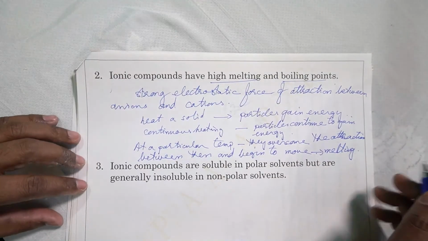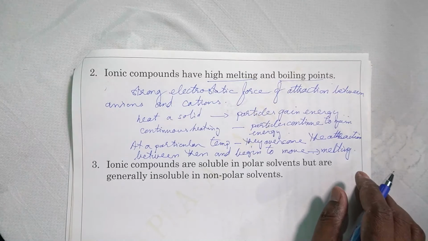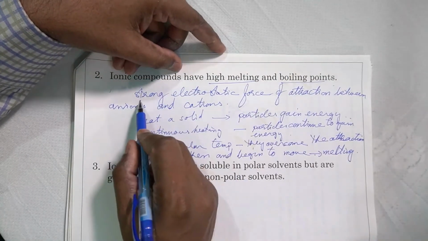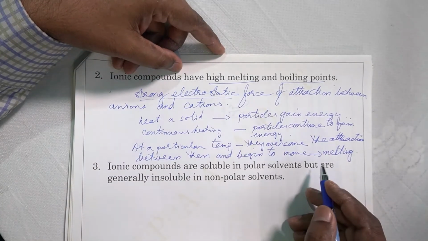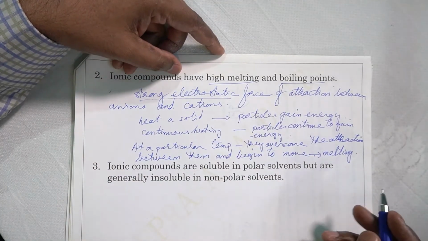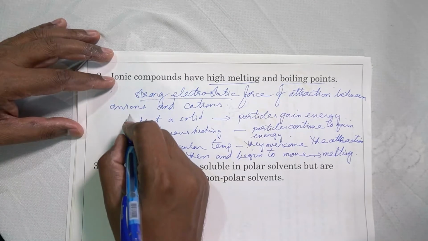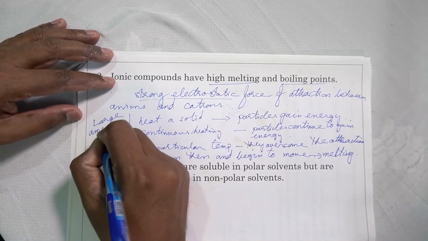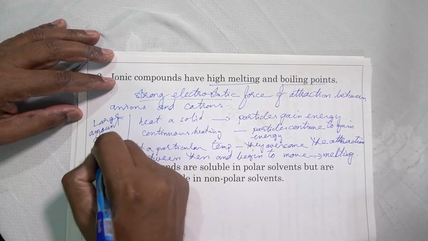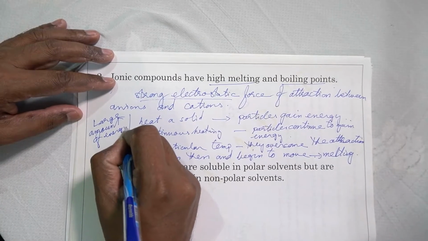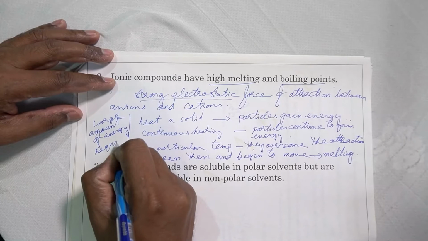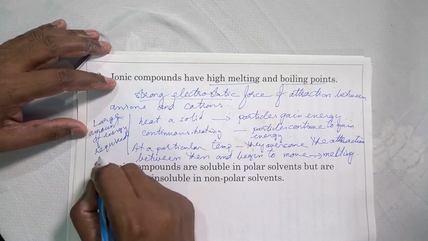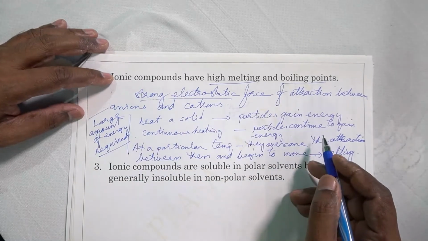Now in the case of ionic compounds, the force between the particles is the strong electrostatic force. Therefore, a large amount of energy is required to overcome the electrostatic force of attraction between anions and cations.